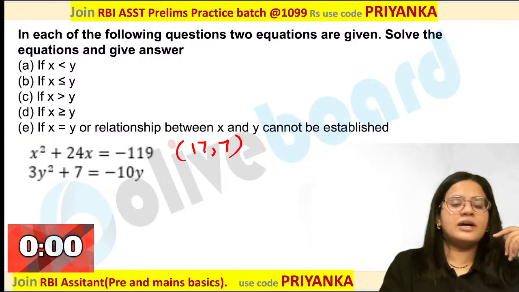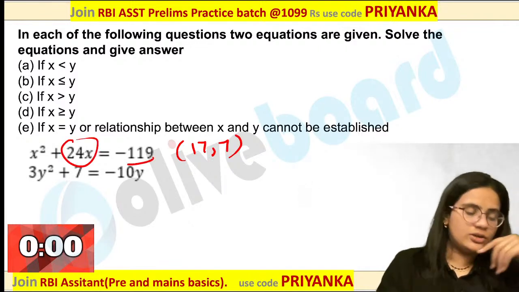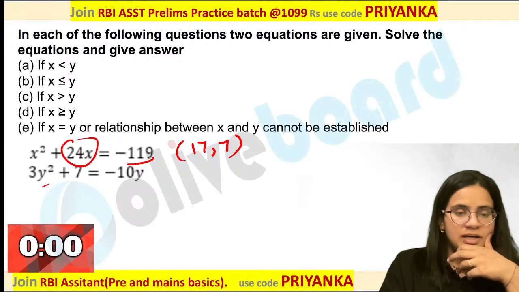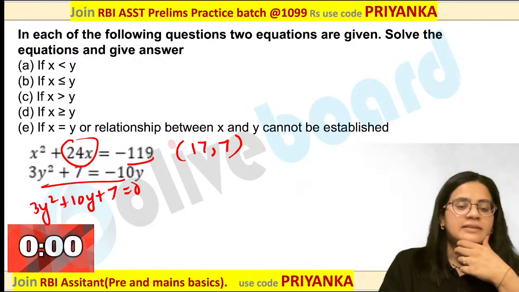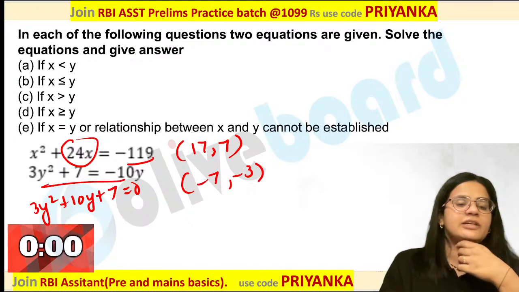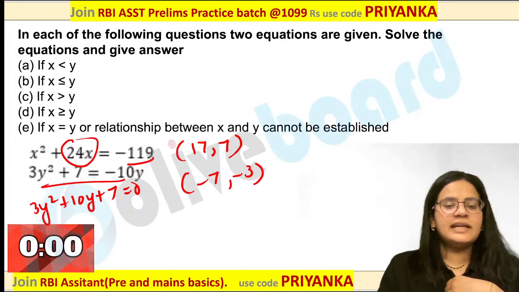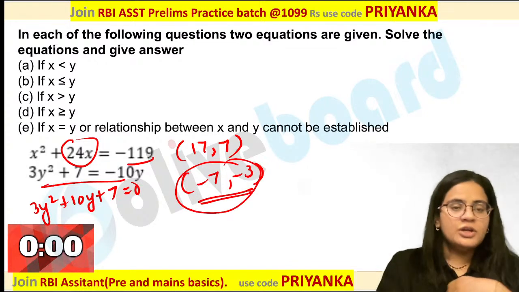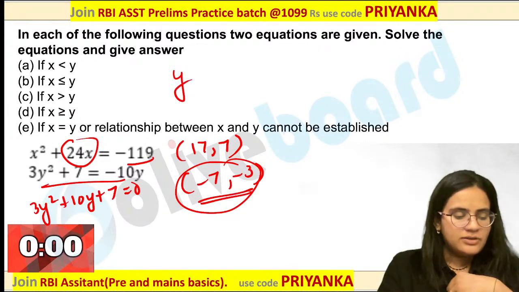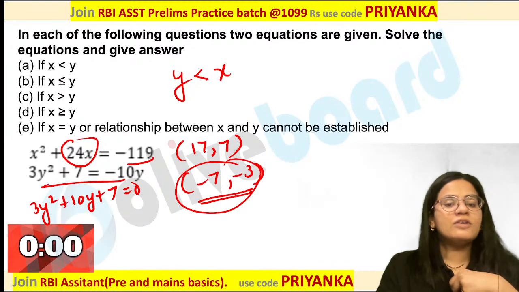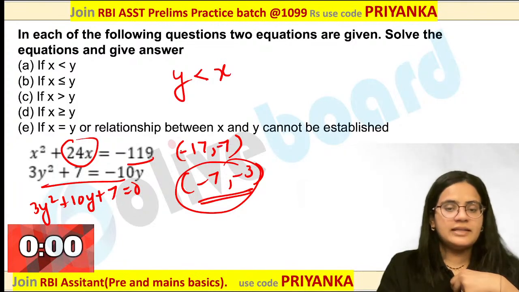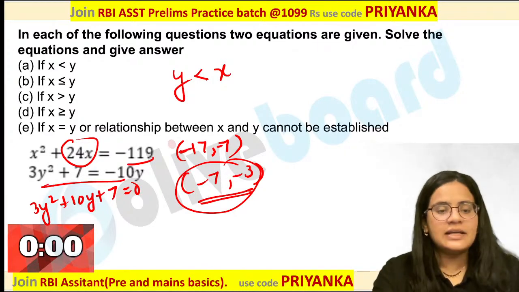17 sevens are 119. Direct addition is provided over here. What about this one over here? If you are checking the value 3y square plus 10y plus 7, you can calculate the value. The 7 comma 3 itself will be the roots over here. So minus 7 comma minus 3 will be the roots. Now definitely if both of the roots are negative, you can definitely say that y value is going to be smaller than your x value. Is it correct? Both of these roots are also negative. I think I have made a mistake. It is minus 17 minus 7.